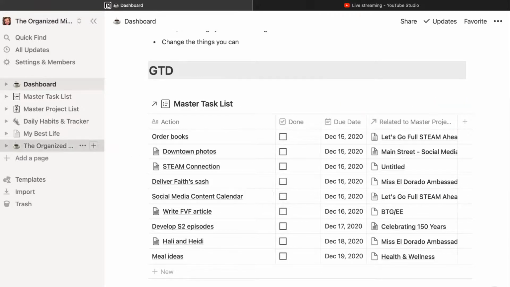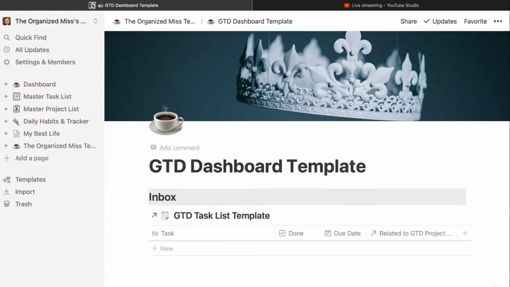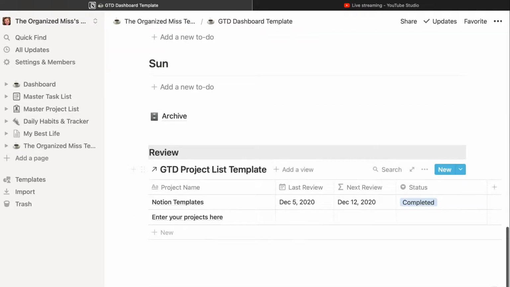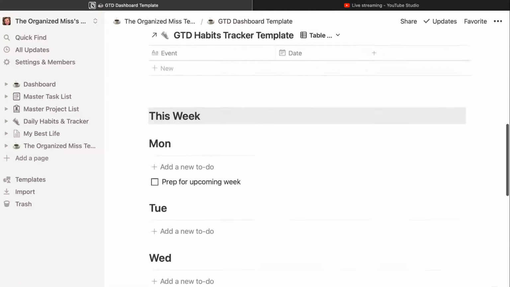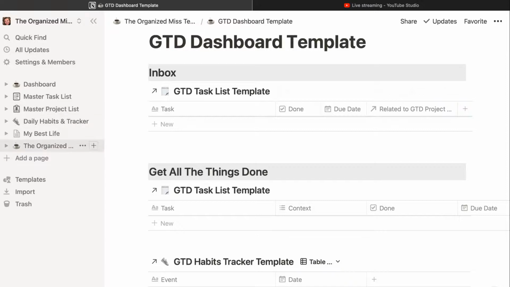And the same in the templates that you will have. This would be the dashboard that has all of those linked databases in them. You just need to populate them with your information. I did put some examples here. Like, I'm creating these Notion templates. So it's like your GTD task list.